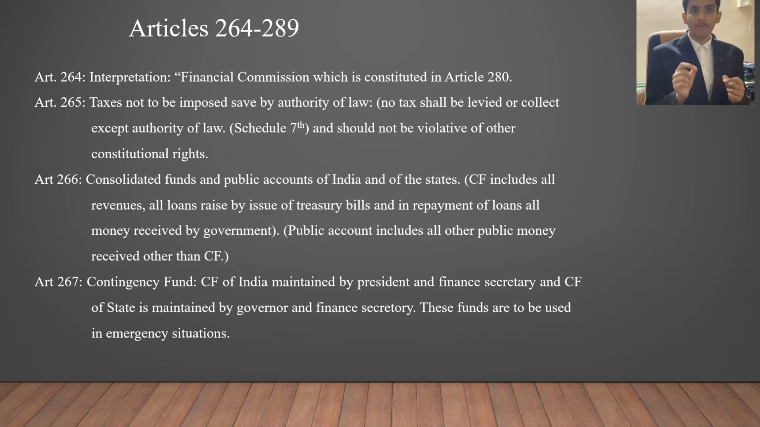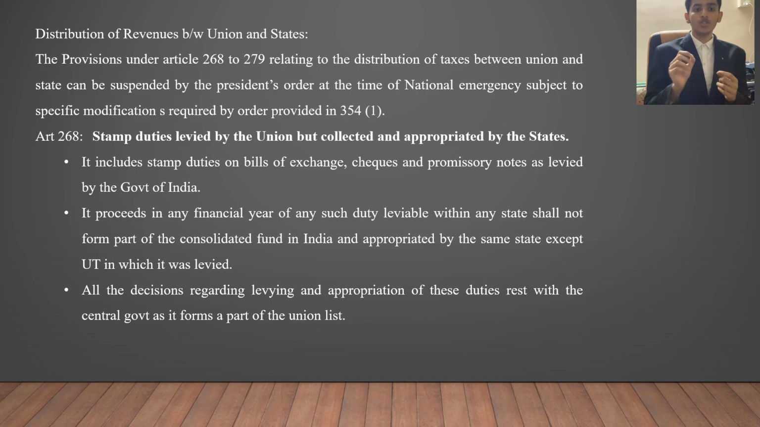Article 267 mentions the contingency fund. This fund is maintained by both state and union. For the union, the contingency fund is maintained by the president and finance secretary, and for the state it is maintained by the finance secretary and the governor. Now what is the difference between the consolidated fund and the contingency fund? The contingency fund is basically an emergency fund which is only used in emergency conditions and not in any other conditions.